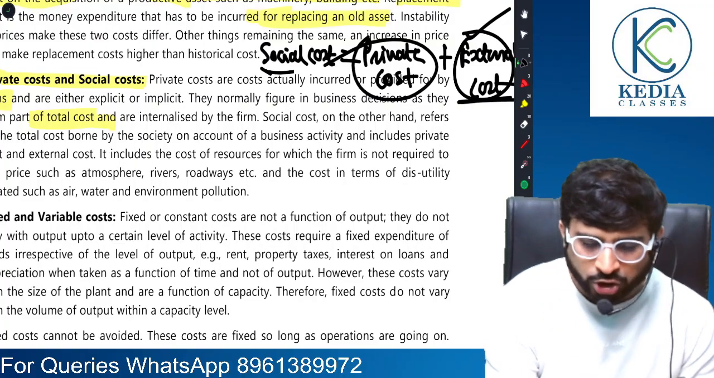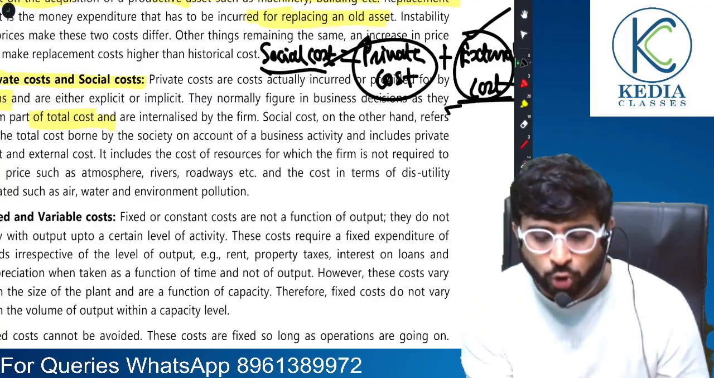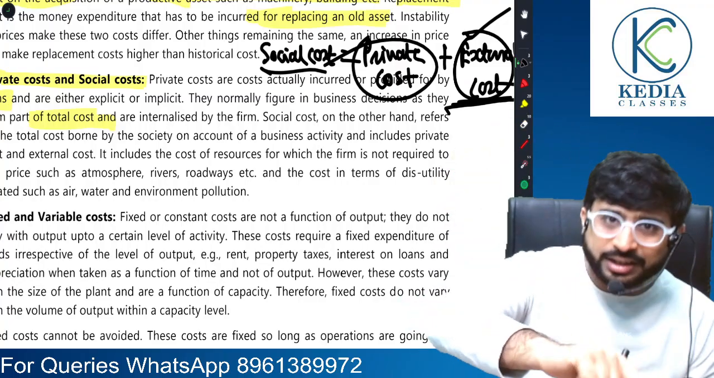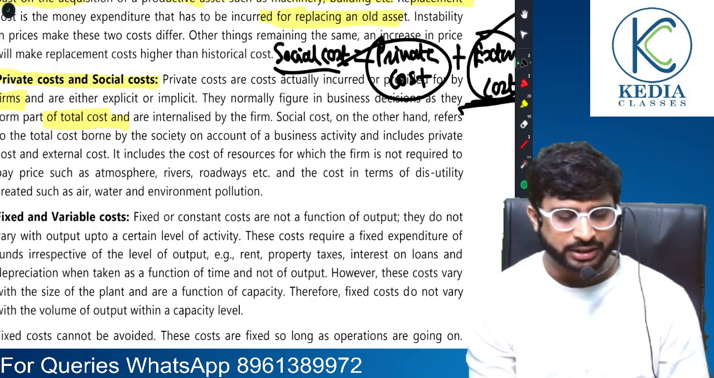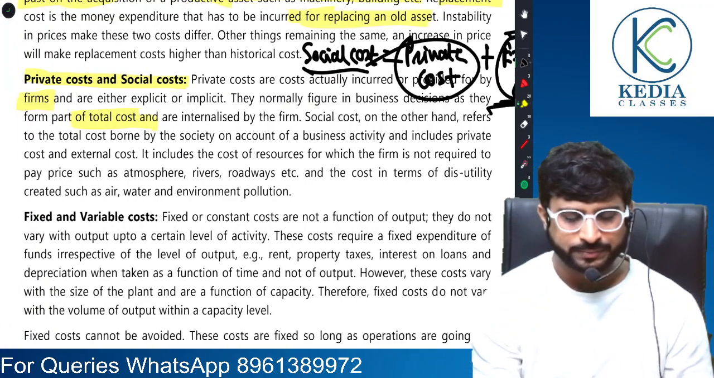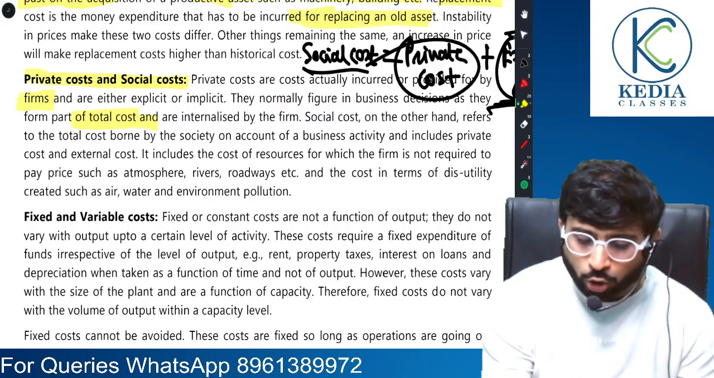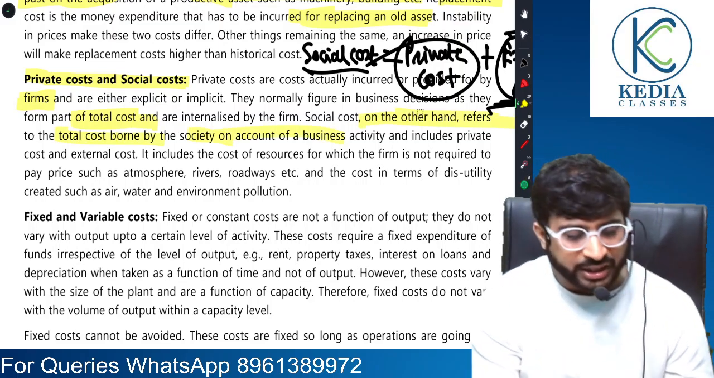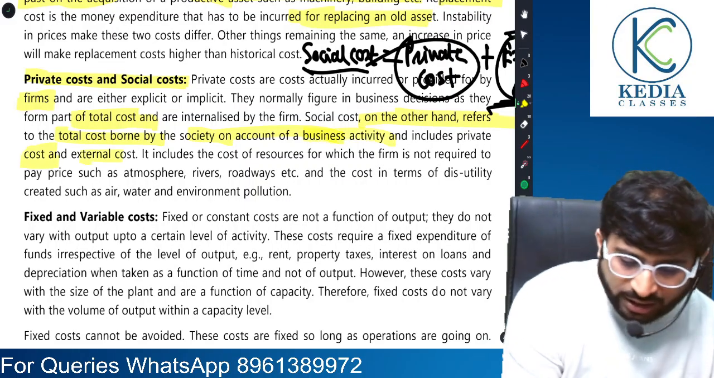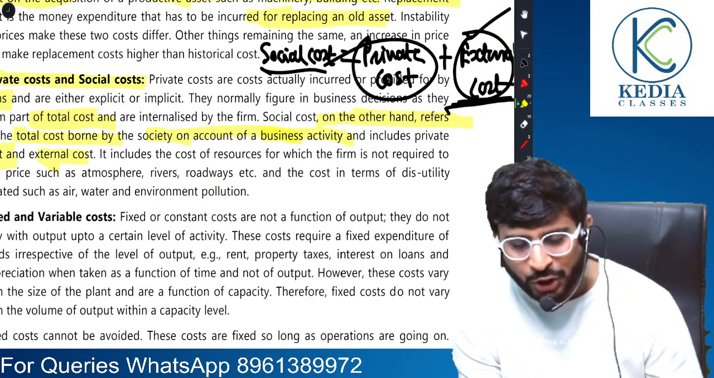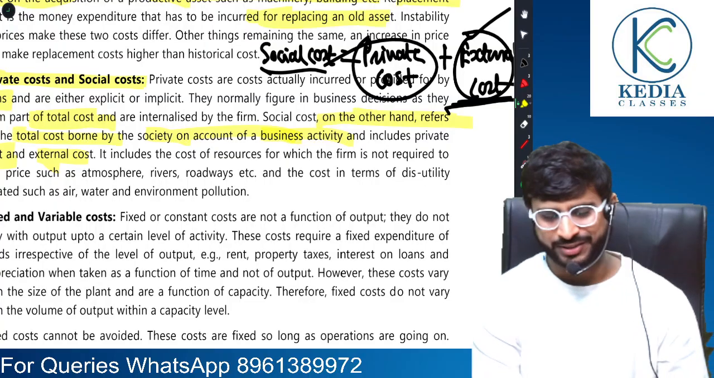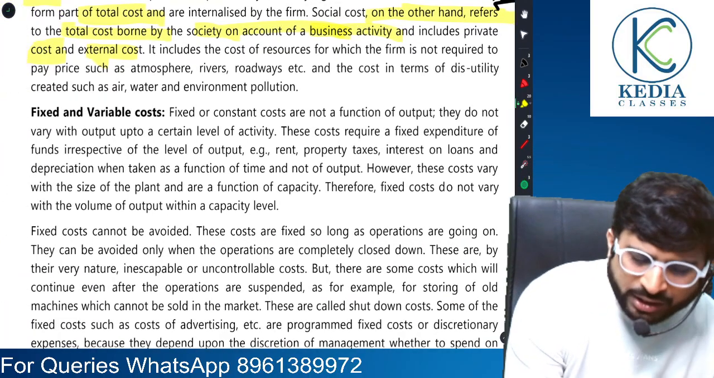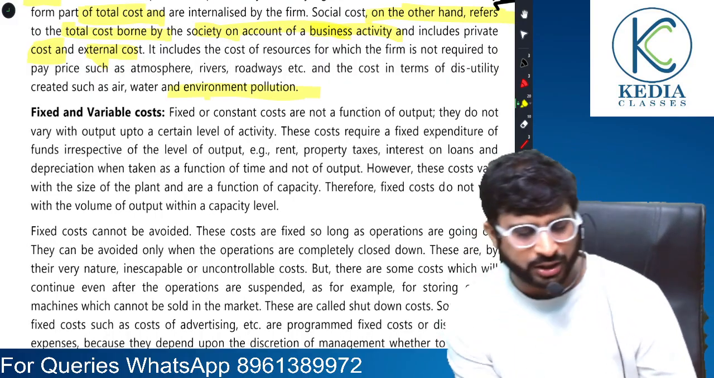Understood, sir? So social cost is cost borne by the firm plus cost borne by the society because of the firm. And the cost borne by the society is the external cost. Social cost refers to total cost borne by the society on account of business activity and includes private cost and external cost, which I exactly mentioned. Social cost is private cost plus external cost. It may be the cost incurred in combating pollution and every other thing.